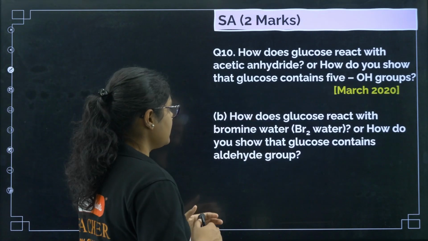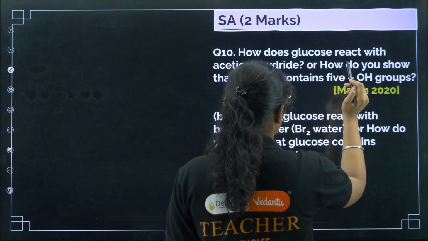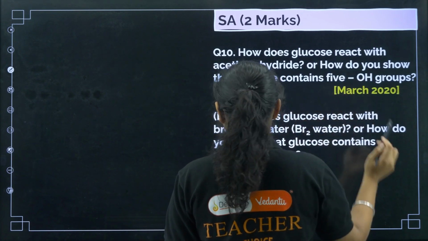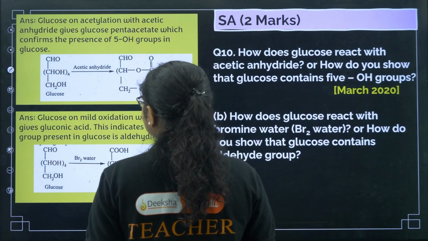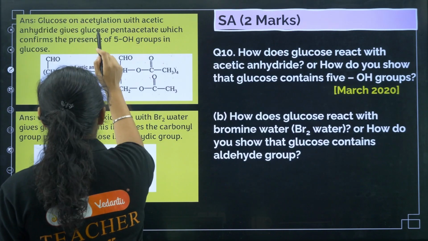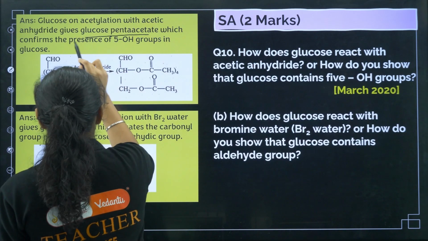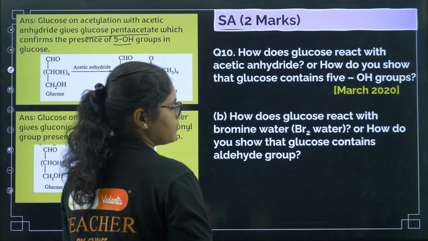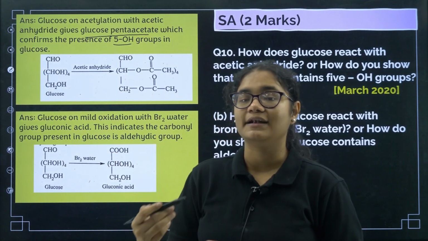Okay. Next, third reaction, how does glucose react with acetic anhydride, or how do you show that glucose contains 5 OH groups? Okay, so you can see glucose reacts with acetic anhydride, gives glucose pentaacetate, which confirms the presence of 5 OH groups.